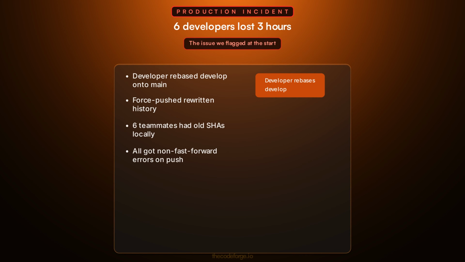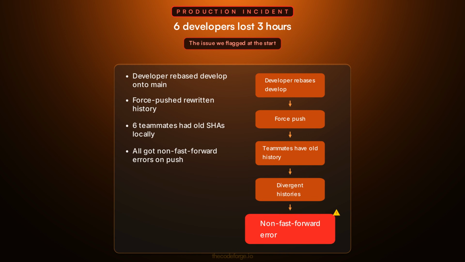This is the same issue we highlighted at the start. Here's exactly why that happened. A developer rebased the shared develop branch onto main and force-pushed. This rewrote all commit SHAs on develop. 6 teammates had the old history locally and had made additional commits. When they tried to push, Git rejected with non-fast-forward errors because their local history no longer matched the remote. Each spent 45 minutes manually recovering, totaling 18 hours lost.